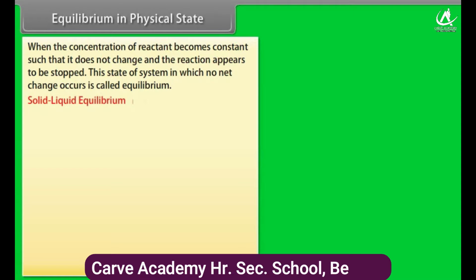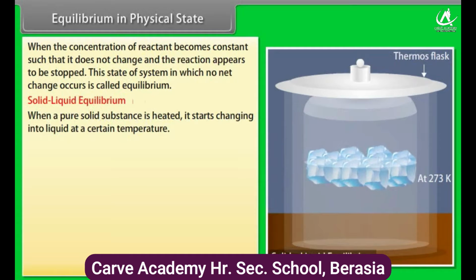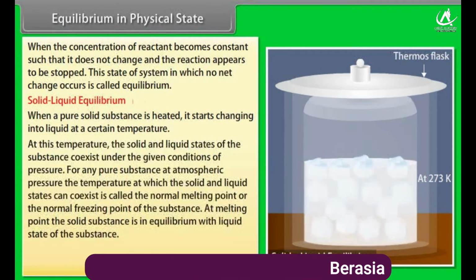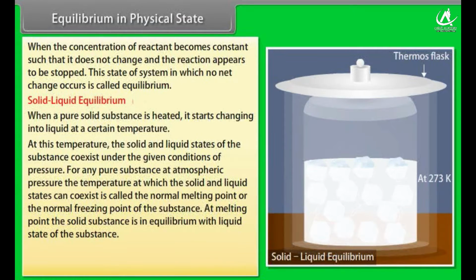Solid-liquid equilibrium. When a pure solid substance is heated, it starts changing into liquid at a certain temperature. At this temperature, the solid and liquid states of the substance coexist under the given conditions of pressure. For any pure substance, at atmospheric pressure, the temperature at which the solid and liquid states can coexist is called the normal melting point or the normal freezing point of the substance. At melting point, the solid substance is in equilibrium with the liquid state of the substance.